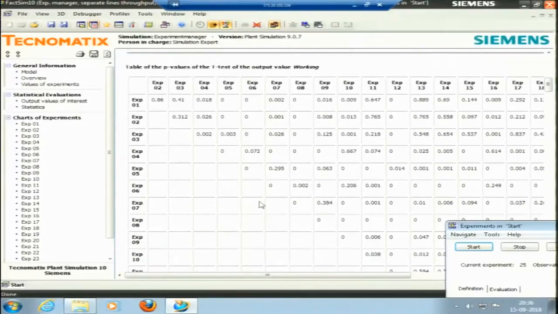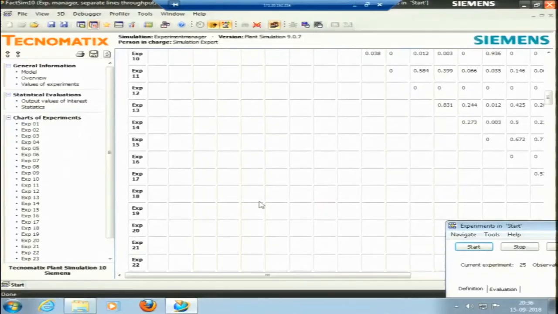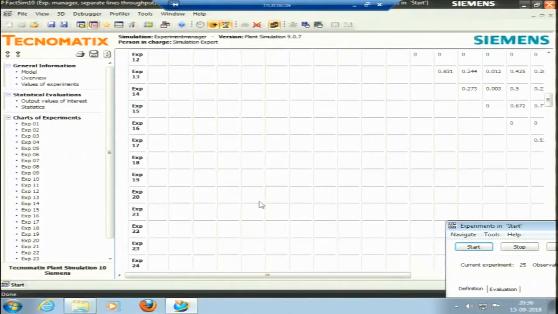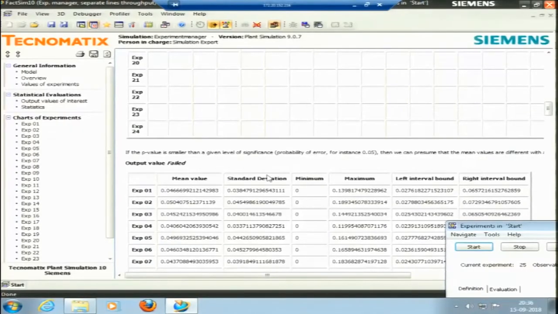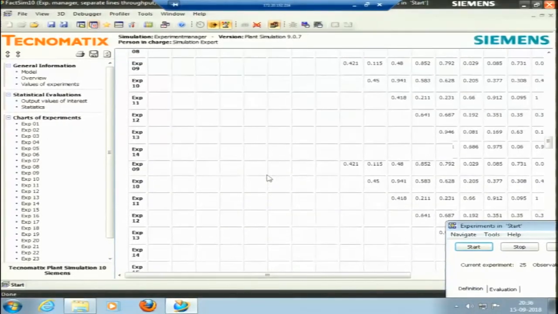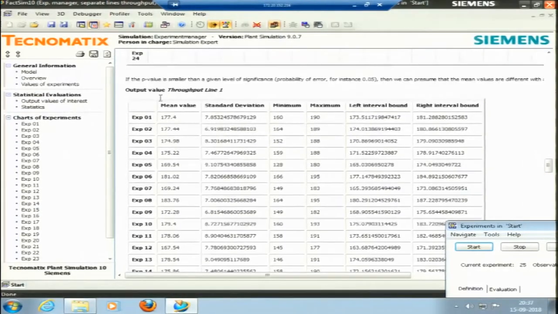This is the P and T test, we do not move to that. These are the tests that are conducted, and this is a table for that. This is the failed time, working time, and it will also show the throughput because we asked for the throughput. So, this is the throughput for the 50 observations in experiment number 1. There are 25 experiments, and for each experiment 50 observations.